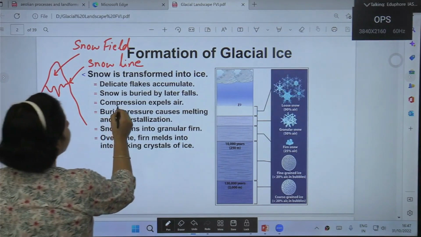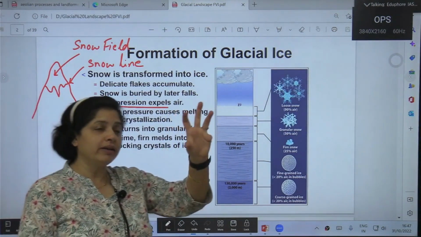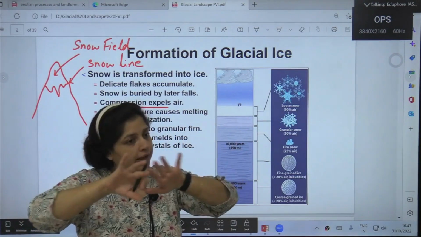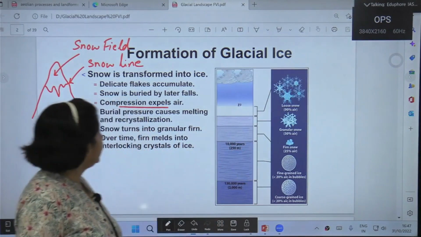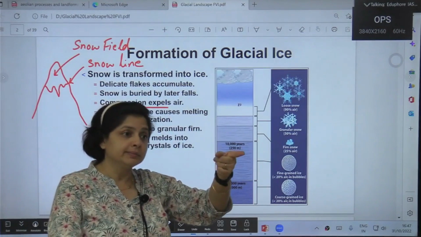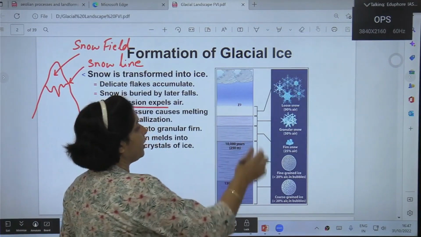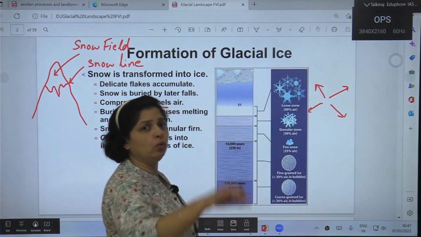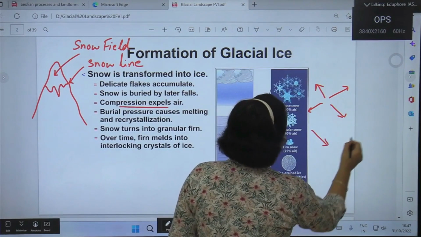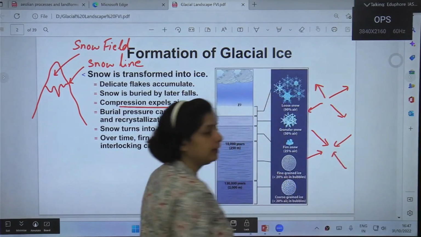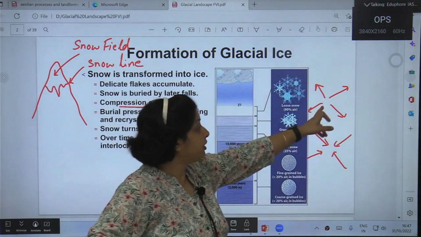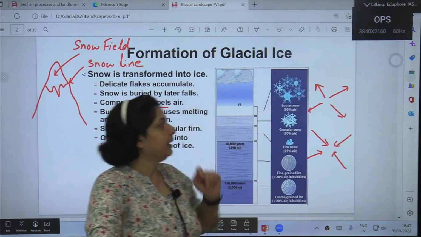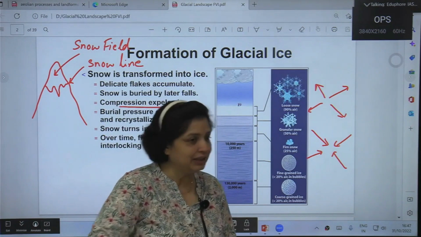How? See, compression expels air. Whatever air is trapped between the flakes, as the compression is going on, the air is escaping out, number one. Secondly, compression leads to warming. There are two processes. One process is expansion. When anything expands, it loses heat and cools down. On the other hand, if anything compresses, then it leads to warming. So expansion leads to cooling and heating leads to expansion. See, that I understand, that heating leads to expansion, right?